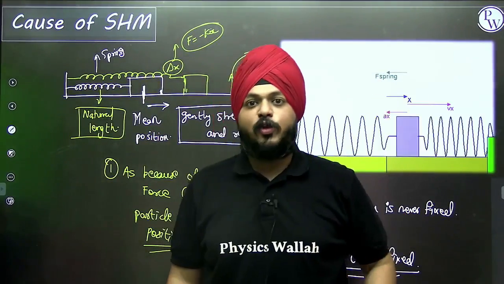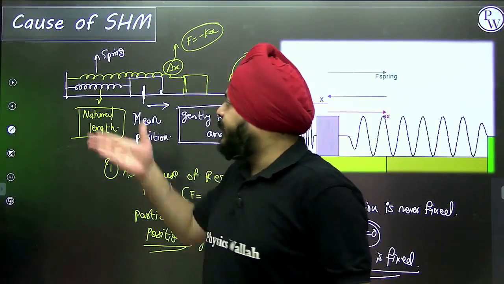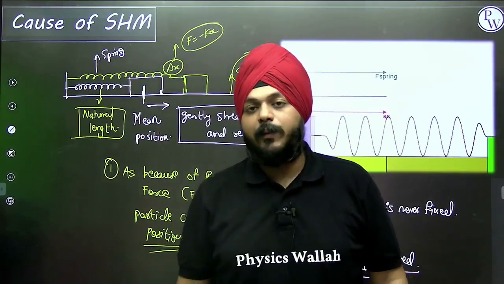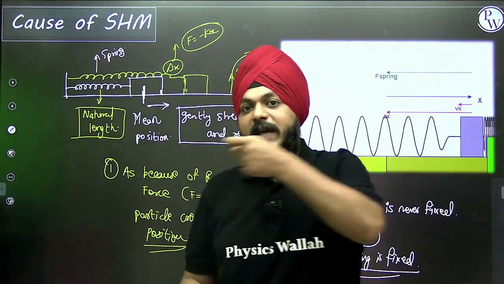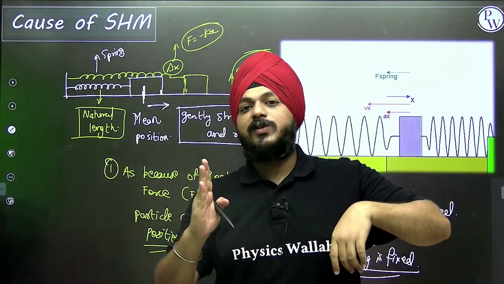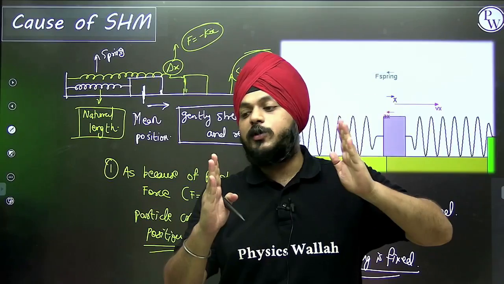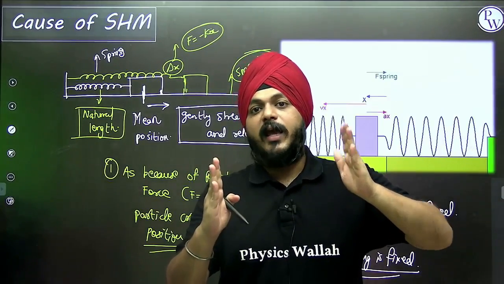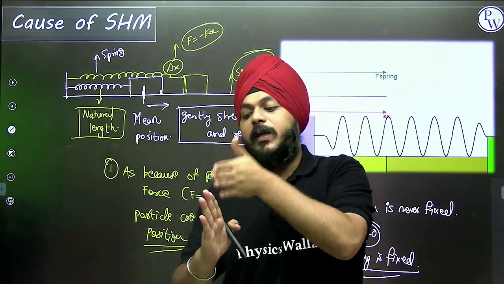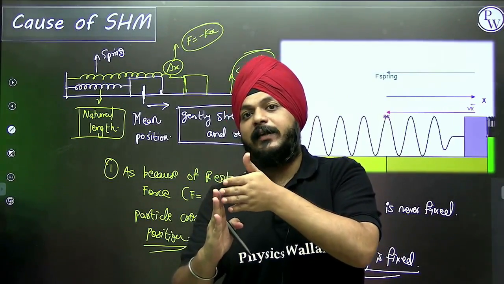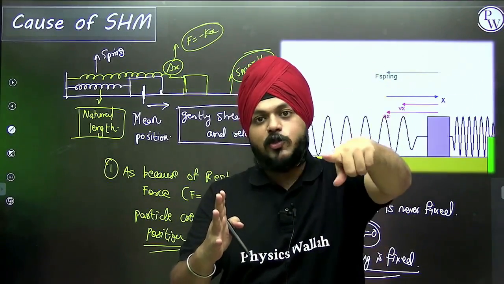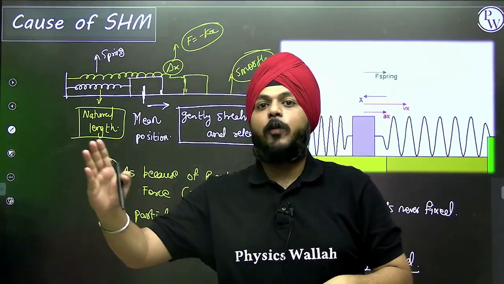Does it mean it is going to stop? No. Then it will move in the opposite direction.